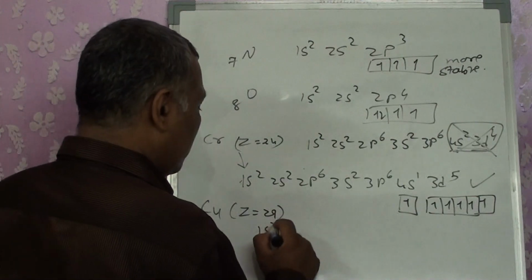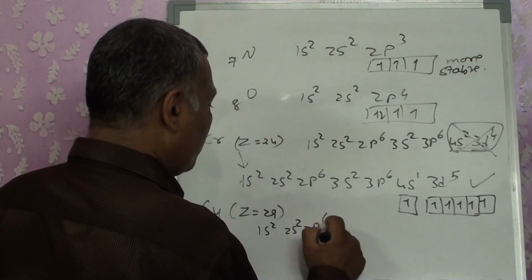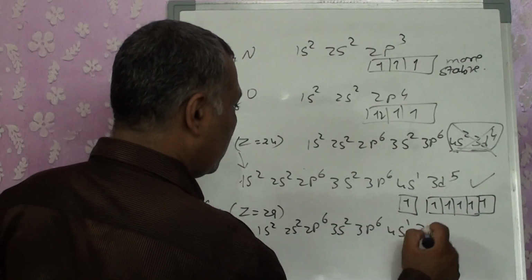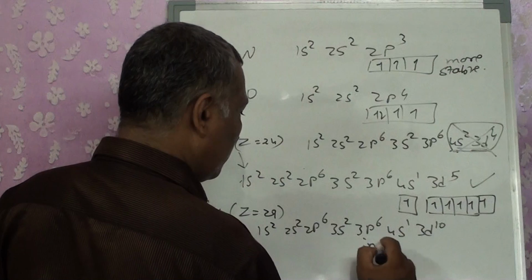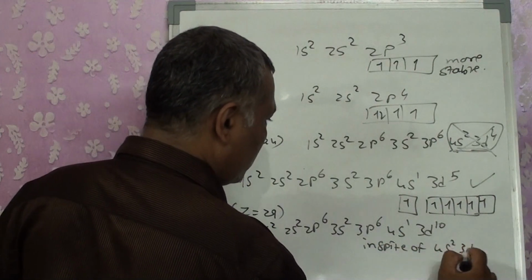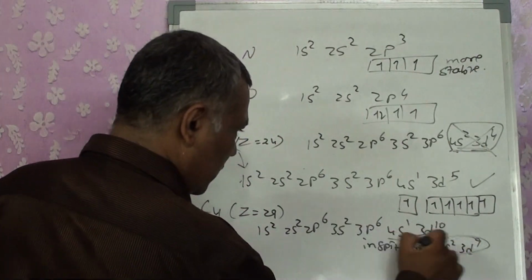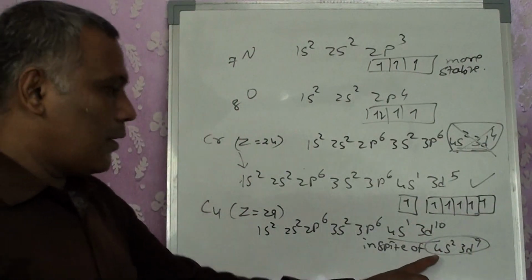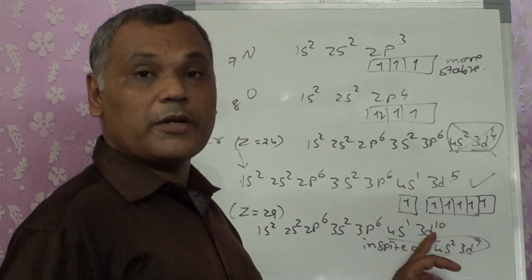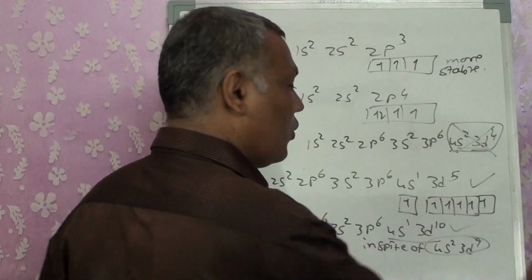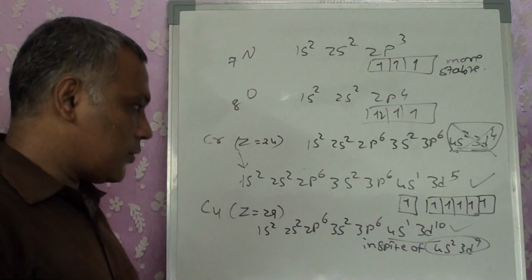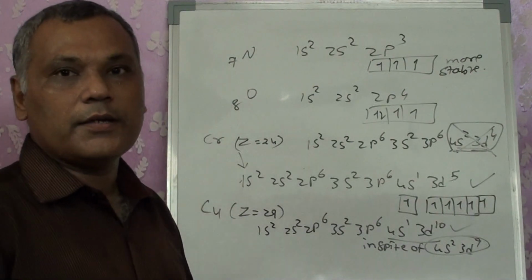We get it as 1s2, 2s2, 2p6, 3s2, 3p6, 4s1, 3d10 in spite of 4s2, 3d9. Again, the same factor. This one is not filled, neither half filled. This one is half filled, this one is completely filled. So stability is more, and that's the reason why we get 4s1, 3d10 in place of 4s2, 3d9.